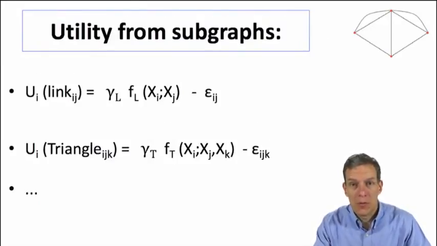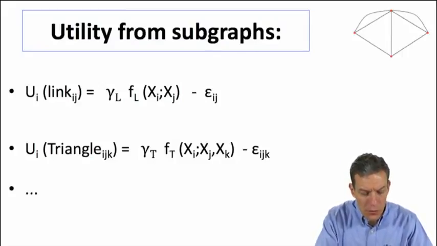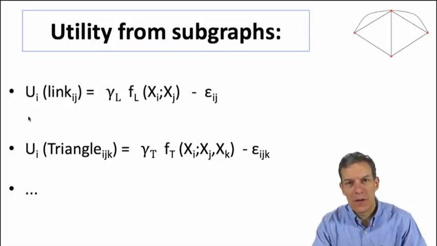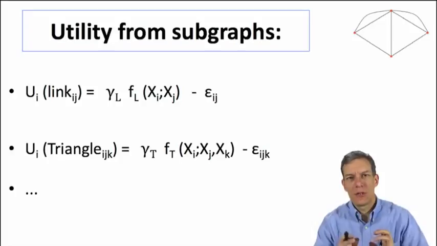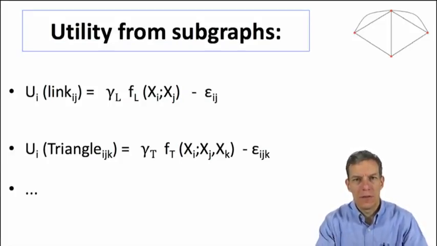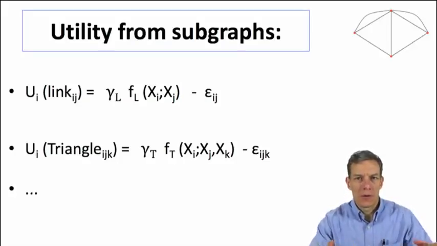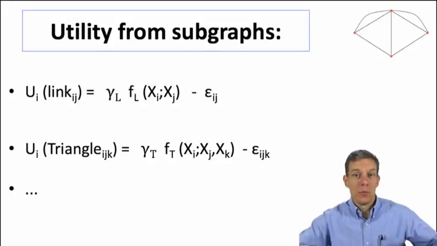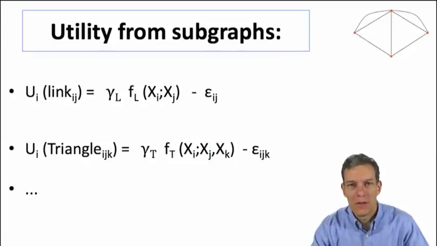Okay, so how are we going to do this? We'll do it as follows. So what we'll do is allow a given node to be faced with forming different potential structures. Okay, so for instance, it meets another node and it decides whether it wants to form a link, or it meets a group of 3 and decides whether it wants to form a triangle, or it meets in a group of 4 and decides whether it wants to form a clique of size 4, etc.